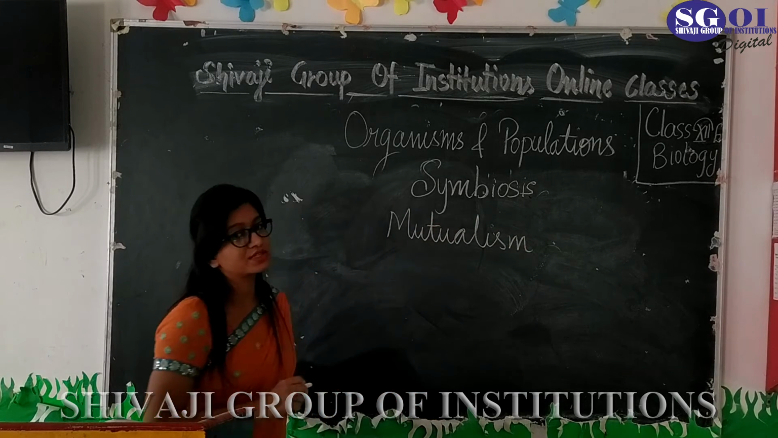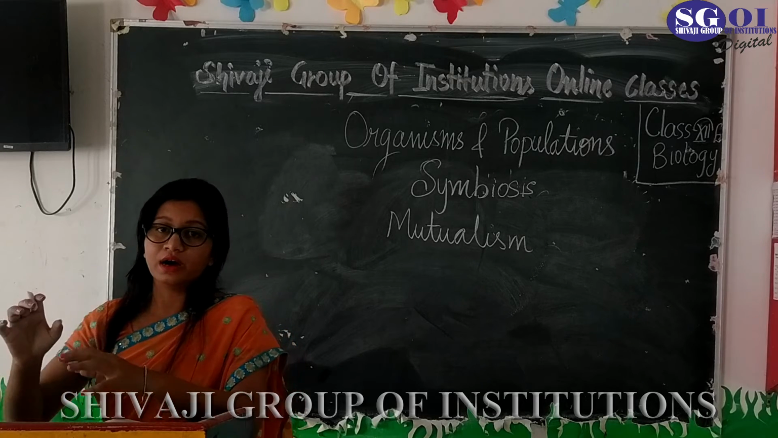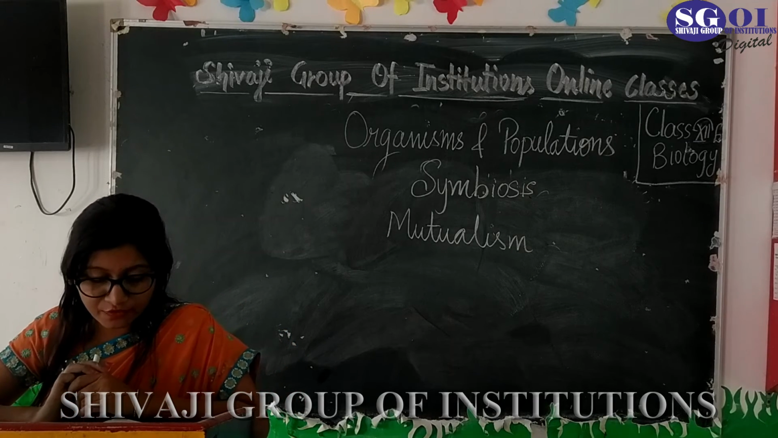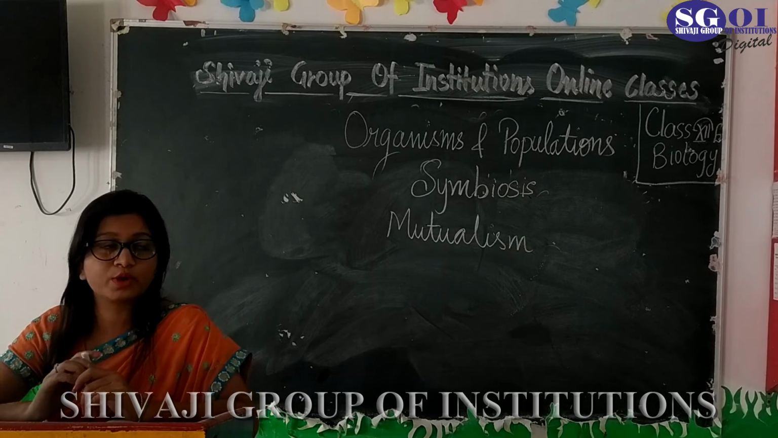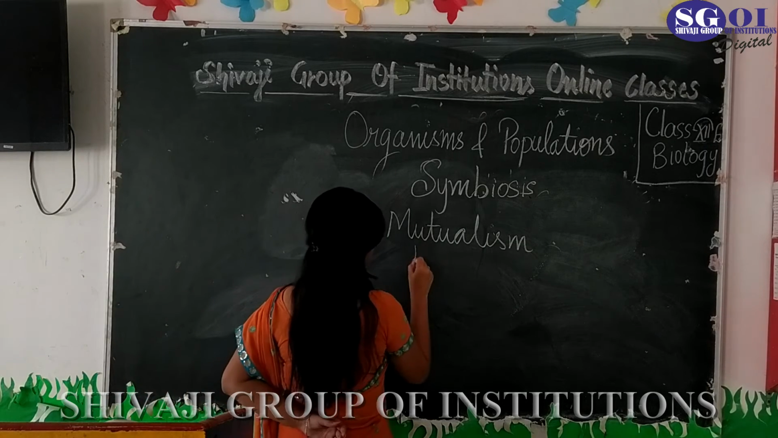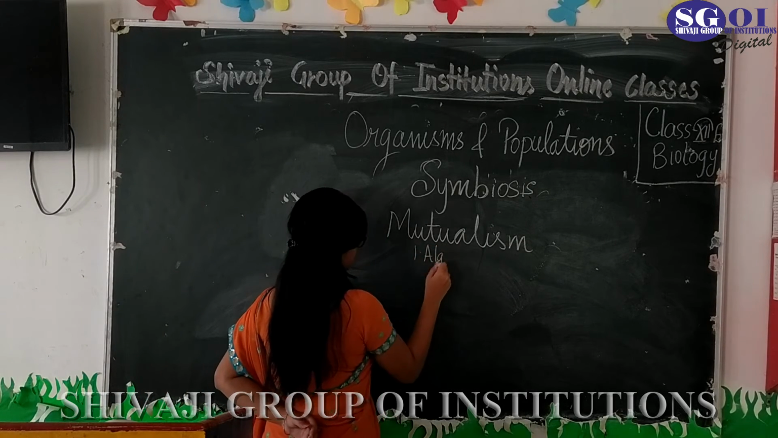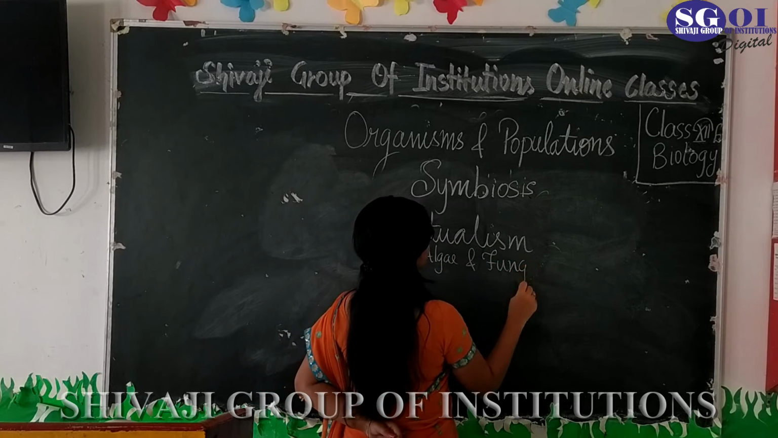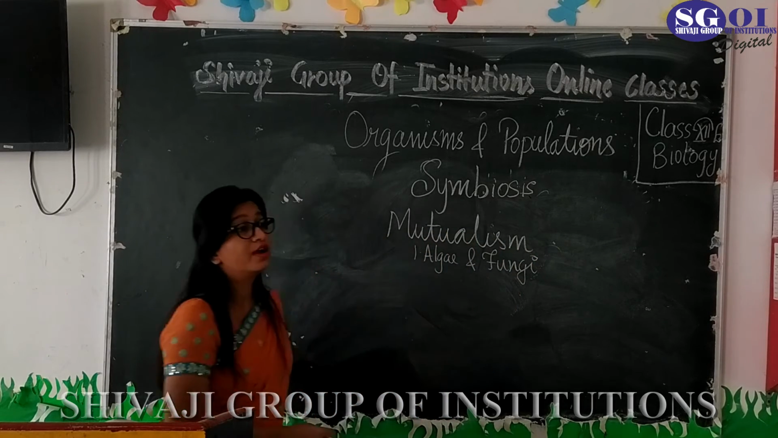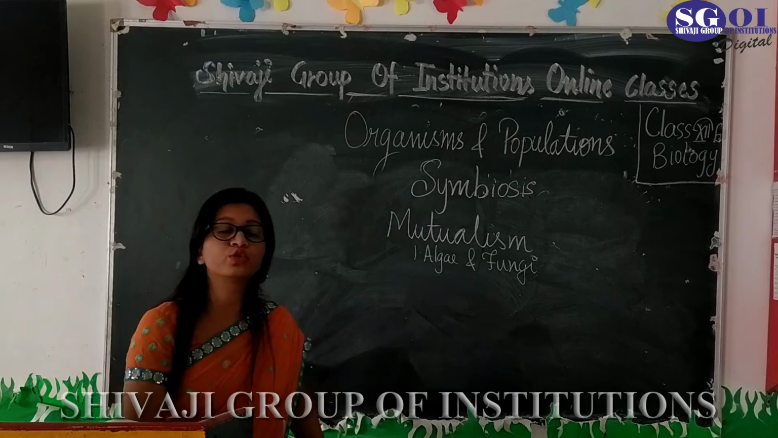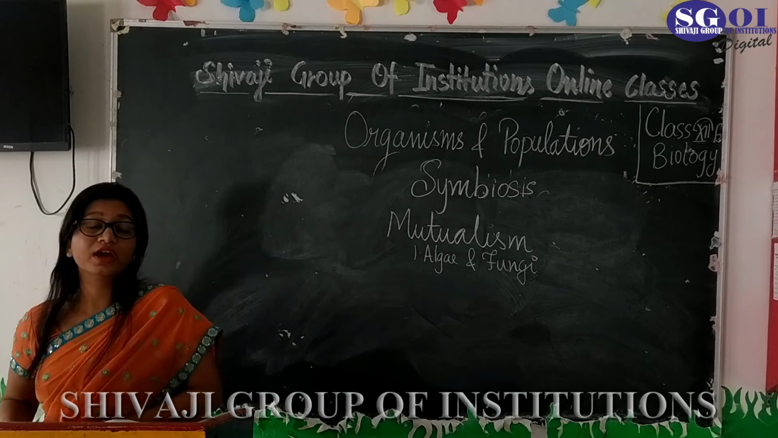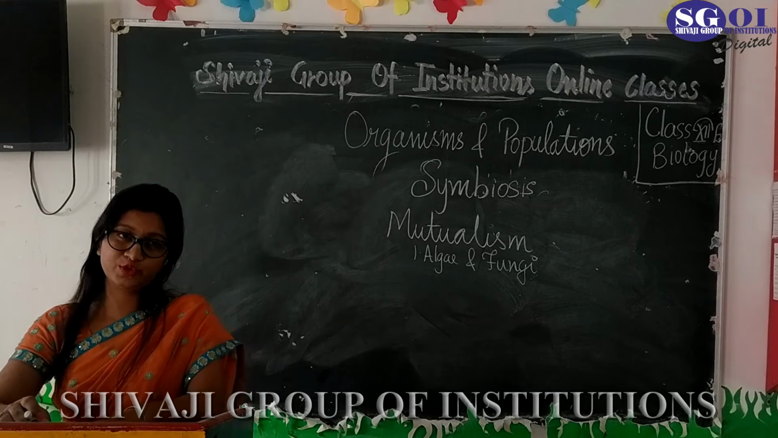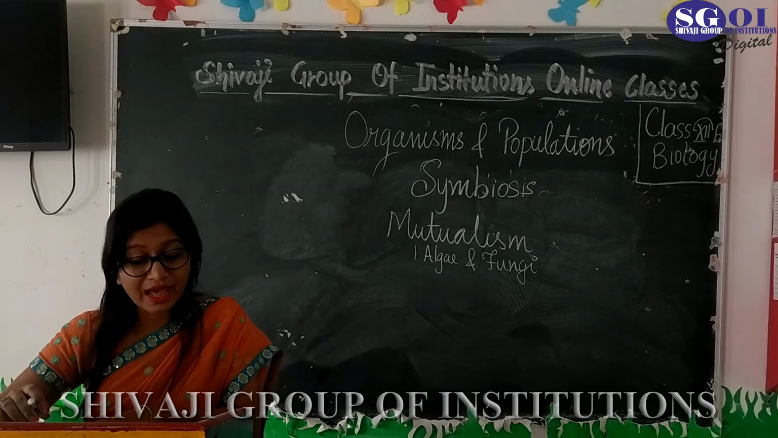This mutualism is where the organisms are quietly and equally benefited from each other. So basically, first of all, mutualism is present between algae and fungi. The relationship of algae and fungi is also known as lichen, where one gives food to another and the other gives a place or a home to live, and that kind of mutualism is known as lichen.